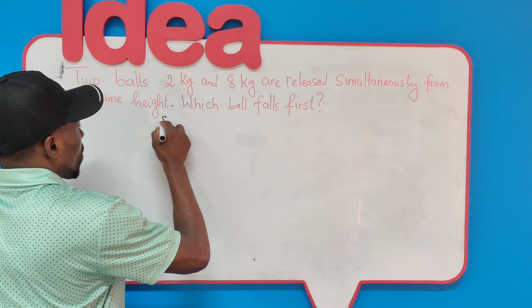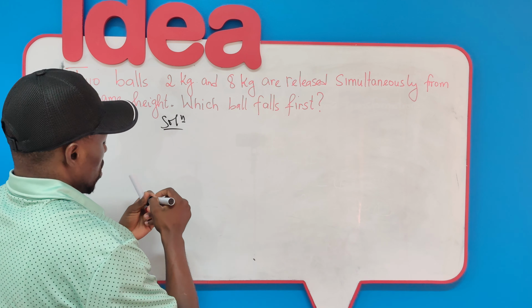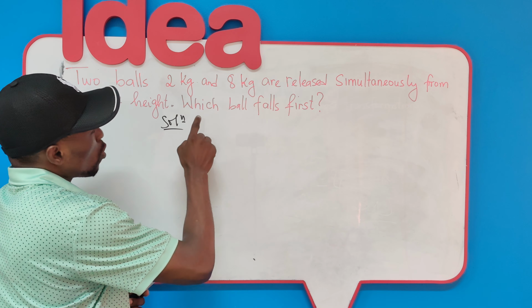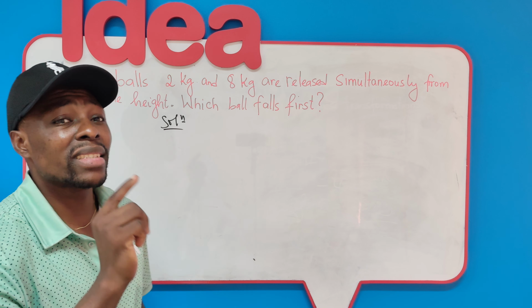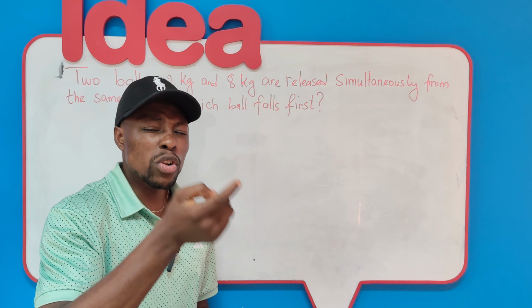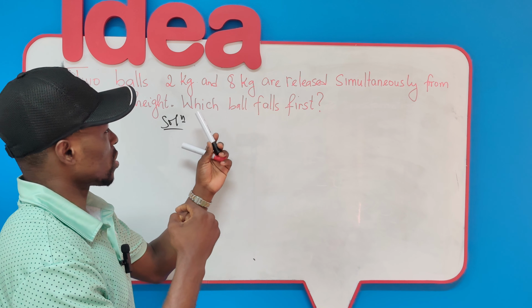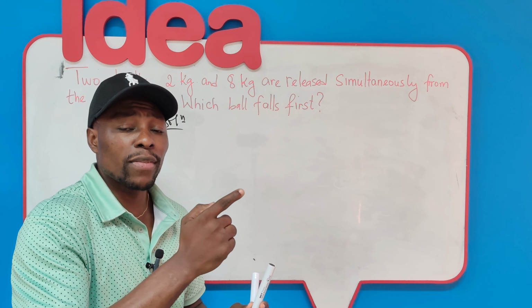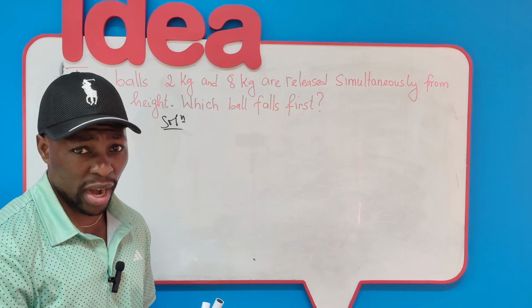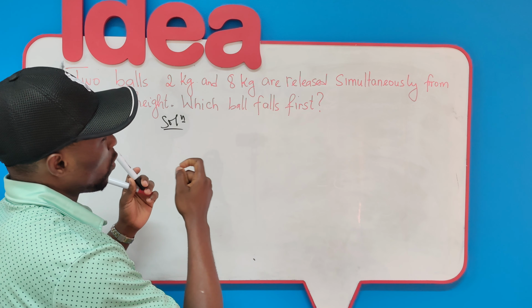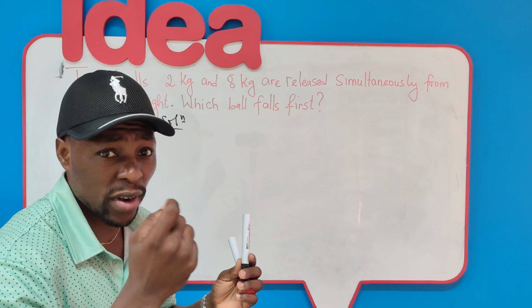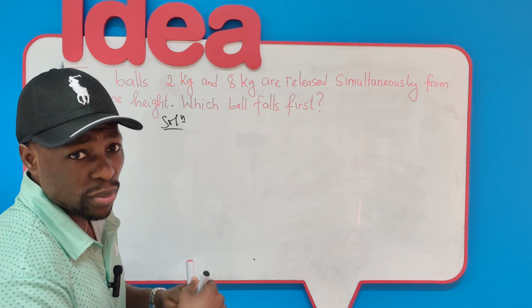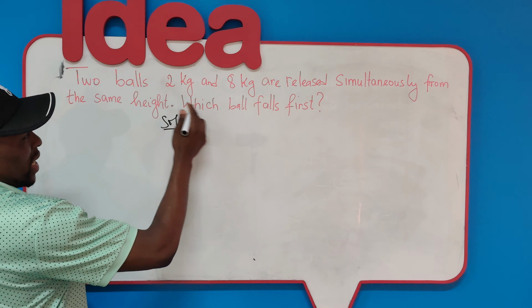Solution. Now, the physical quantity at stake here is the time of fall. In other words, the question is asking which of these two balls will have a shorter fall time. So let us look for the formula which addresses the fall time of an object and evaluate it for both objects. Now, it's free fall.